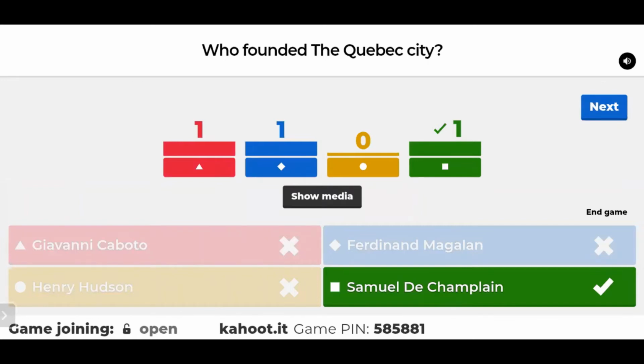Unfortunately, only one got it correct. One thinks it's Ferdinand Magellan. One thinks it's Giovanni Caboto. Giovanni Caboto is also an explorer, but Samuel de Champlain founded Quebec City on 3rd July 1608, and it was formerly called Stadacona. Henry Hudson found the Hudson River and the Hudson Bay in North America.